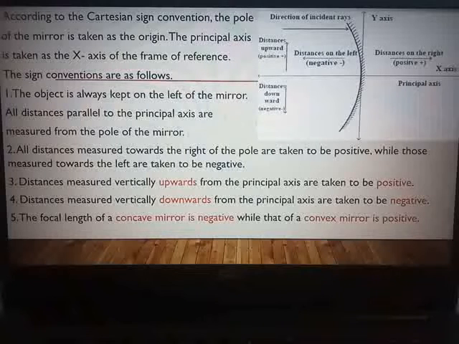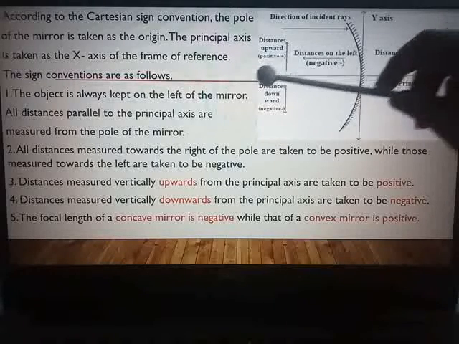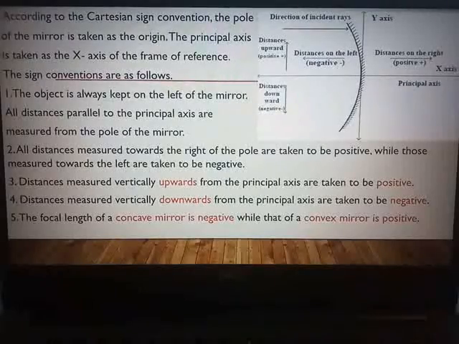The pole of the mirror, all of you know what the pole of the mirror is. The pole of the mirror is taken as the origin. Which is the origin of the graph? (0, 0). So here the pole of the mirror is taken as the origin. The principal axis is taken as the x-axis of the frame of reference.